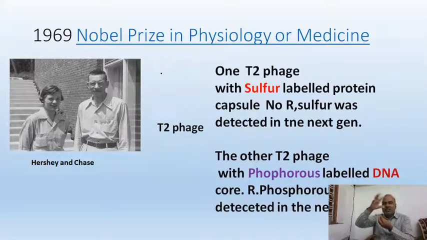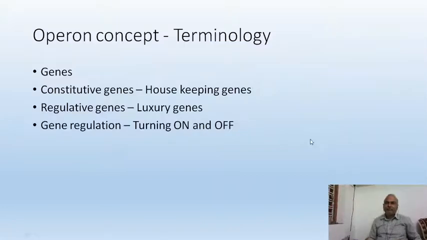When they used sulfur and phosphorus separately in the protein capsule and in the DNA material, they allowed them to proliferate or reproduce. In the next generation, they could find only radio-labeled DNA, but not radio-labeled sulfur. That means the protein in the outer cover is not inherited, but DNA is inherited to the next generation. As a result, DNA was discovered as the genetic material. For their discovery, they were awarded the Nobel Prize. Okay, friends, now it is very clear that DNA is the genetic material.